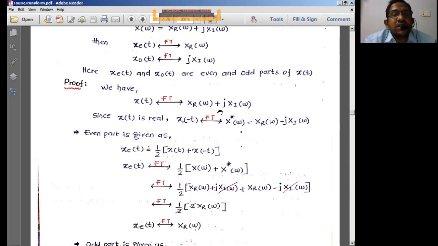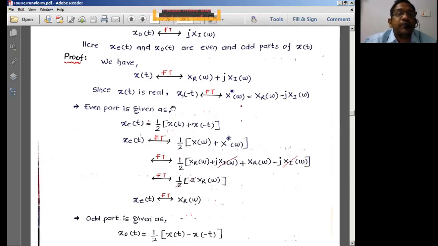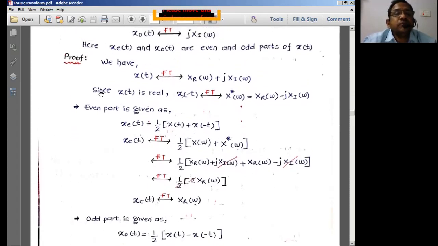So what I can say here is that x of t is going to have a combination of an even function and an odd function. So x of t has even and odd parts represented by xe of t and xo of t. Now x of t is going to form a Fourier transform pair with the real part of x of omega and the imaginary part of x of omega. Since x of t is real, if you take x of minus t, then we normally get a complex conjugate pair.